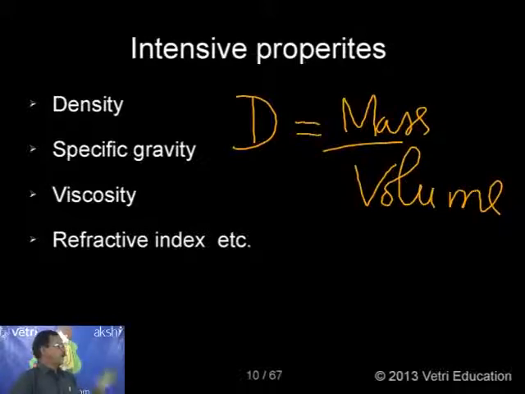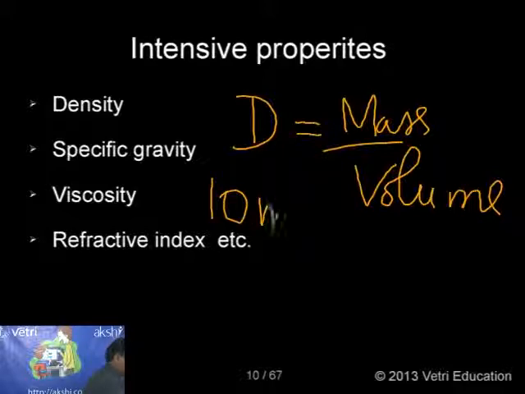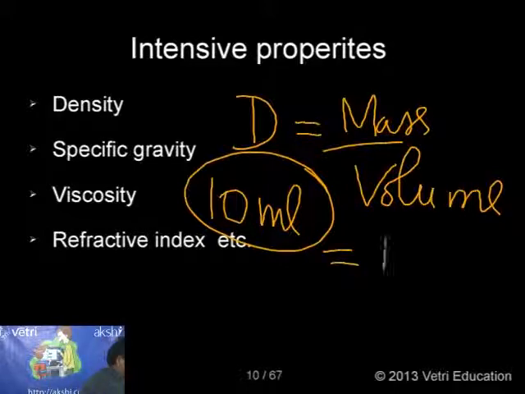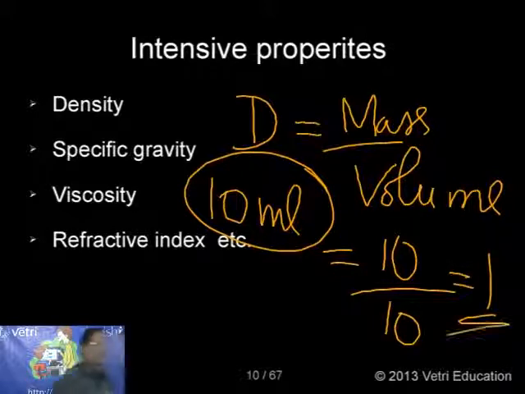Now, suppose I want to determine the density of water. Let us assume I take 10 ml. Assume the mass of 10 ml of water is 10 grams. So 10 grams divided by 10 ml, the corresponding density is 1.